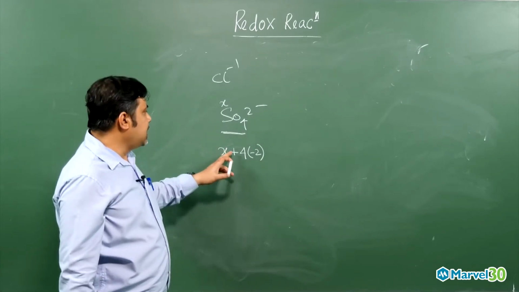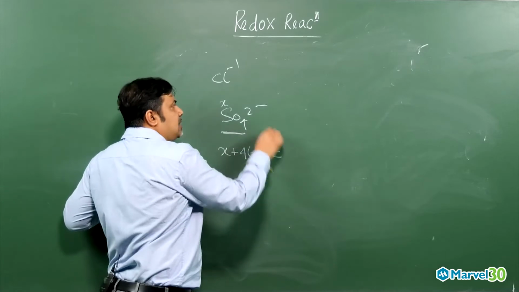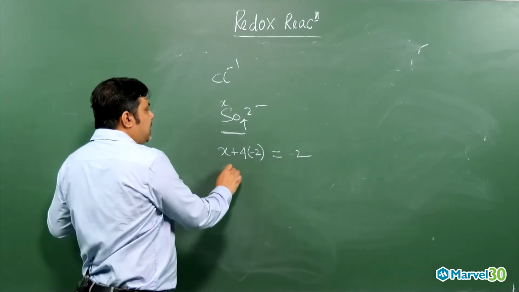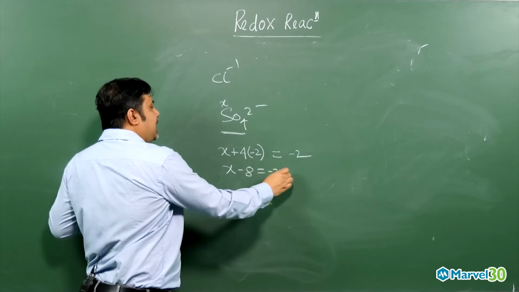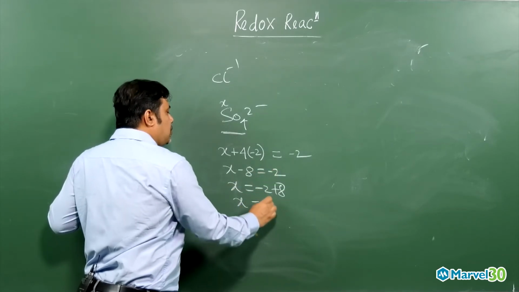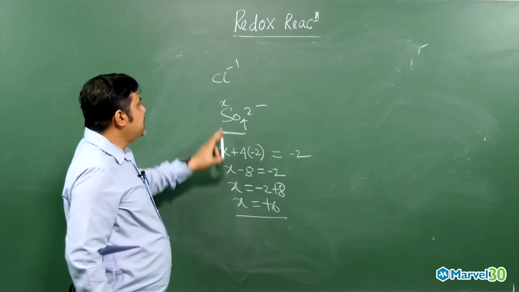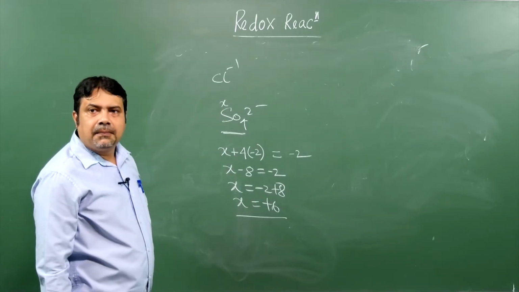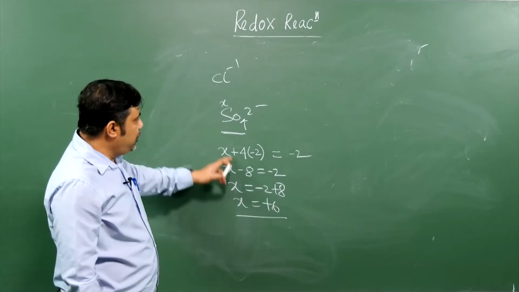So X plus 4 into -2, and the overall charge is how much? -2. So X minus 8 equals -2, so X equals -2 plus 8. So X will be how much? +6. That is why the oxidation state of sulfur in SO4 2- is +6, my dear. This is the way we find it.